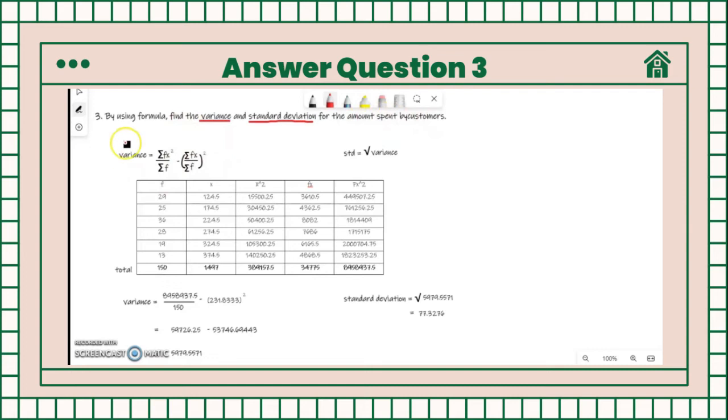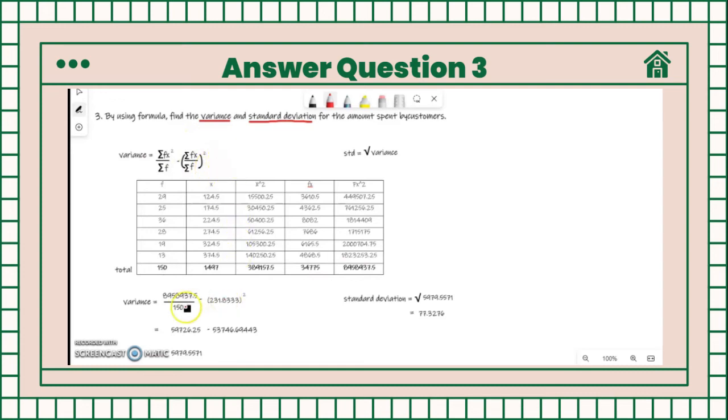Third question, by using formula, find the variance and standard deviation for the amount spent by customers. So this is our variance formula and this is our standard deviation formula. Okay, first thing first, I come out with this table, which is for the frequency column, and this is for the midpoint column. This is for the x square column, and this is f times x column, and this one is for the f times x square column. Next, the easiest part is we just have to substitute all the values that we got into this formula.